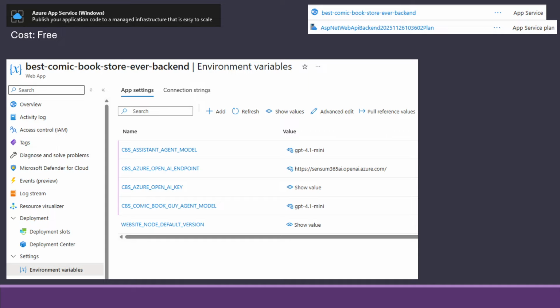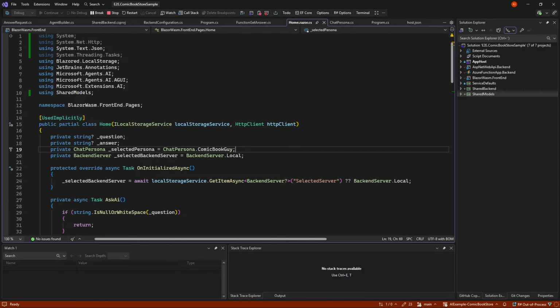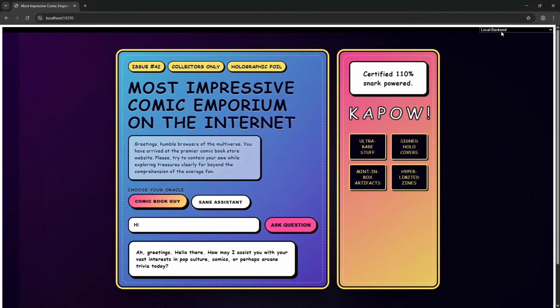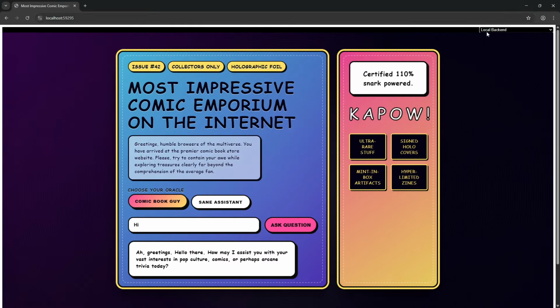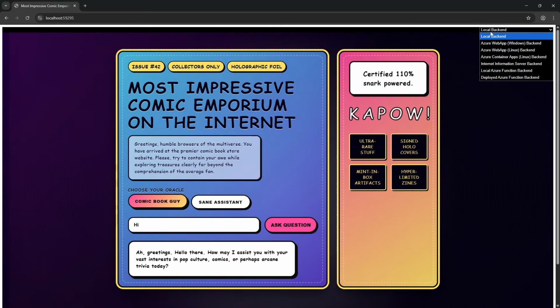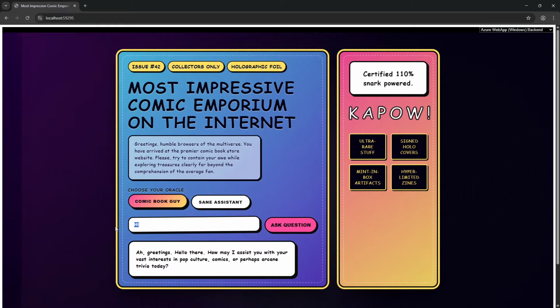But of course, once we now have that we want to run multiple places, I've made a little drop down up here, so we can see right now I'm using the local backend, using the backend we have in Aspire. But if we want to go to that web service backend, we can say, if you like Star Wars, you probably want.